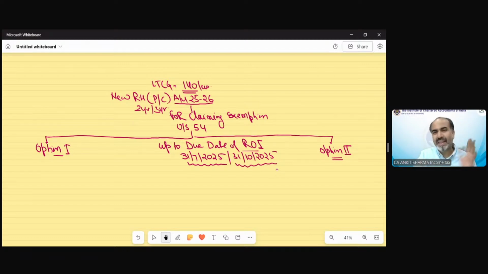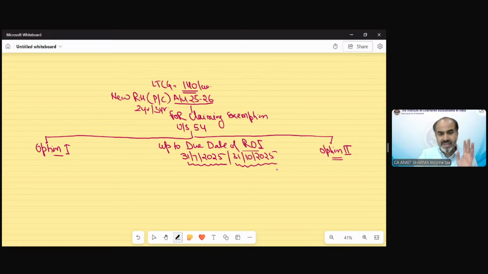It is also 30th November in some cases, but for the time being, the both dates are sufficient to understand this provision. So, section says that if you want to claim this exemption section 54, then you have to opt either option 1 or option 2 up to 31st July 2025 or up to 31st October 2025 as the case may be, depending upon the assessee.